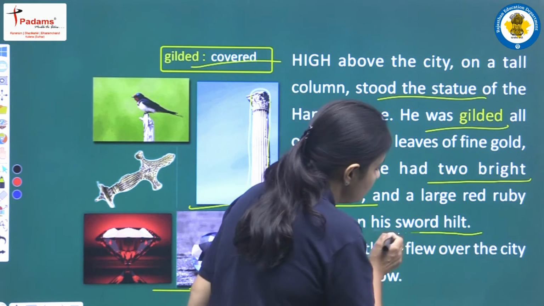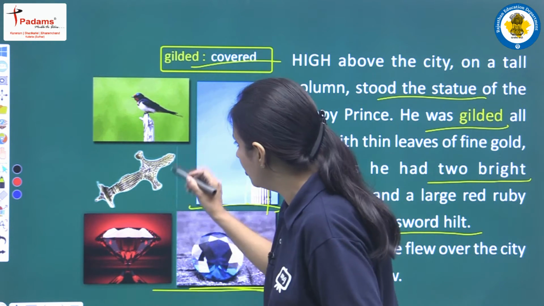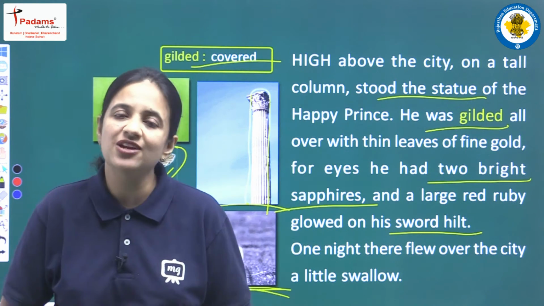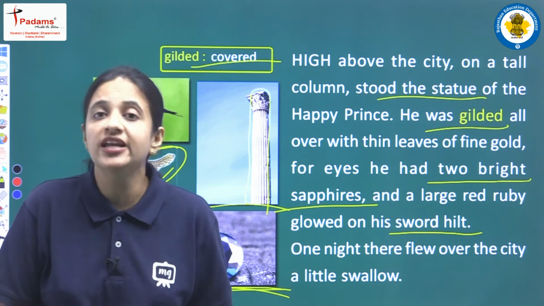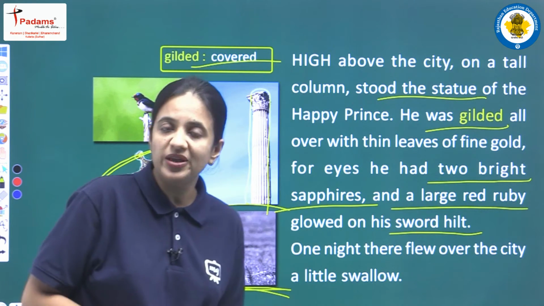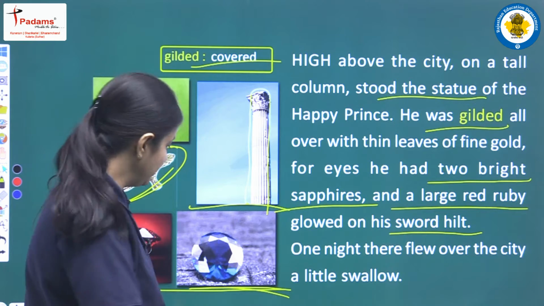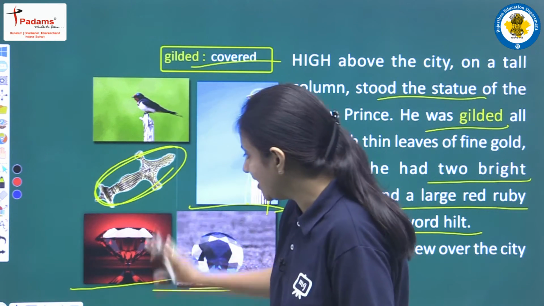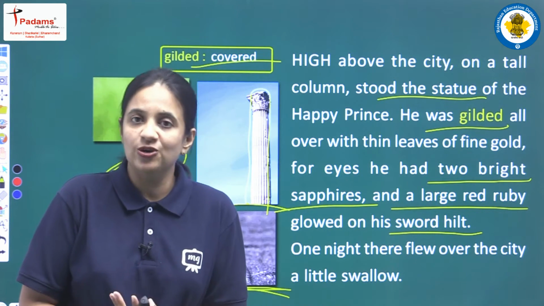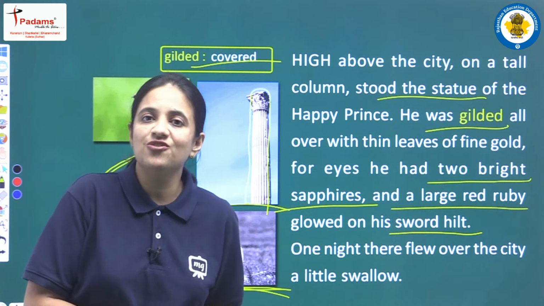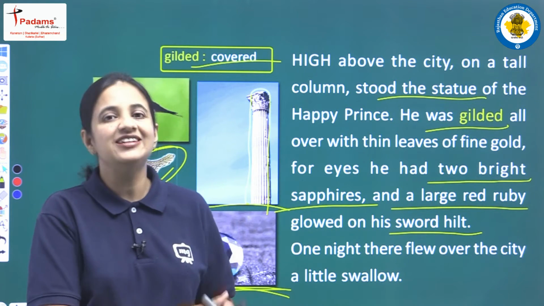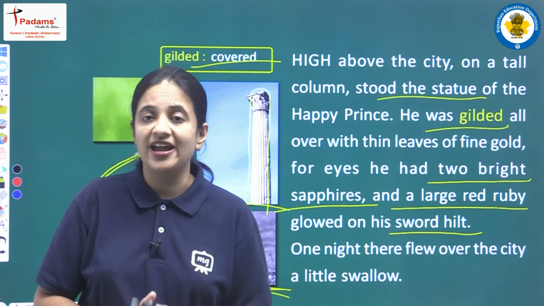So let's see what sword hilt means. In this picture you all can see this kind of handle of the sword is known as a sword hilt. That statue was holding one sword in one of his hands, and the sword hilt, or we can say the sword handle, was having again a precious stone. The name of the stone is ruby, and ruby is a red colored stone. Like in this picture you all can see, this is the red ruby stone. So that is the statue of Happy Prince. It was covered with gold. A thin layer of gold was there all over the statue, and in place of the eyeballs he was having two blue color sapphire stones, and on the sword hilt that he was holding there was one big red ruby stone.